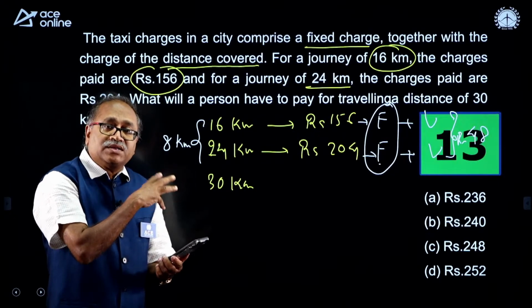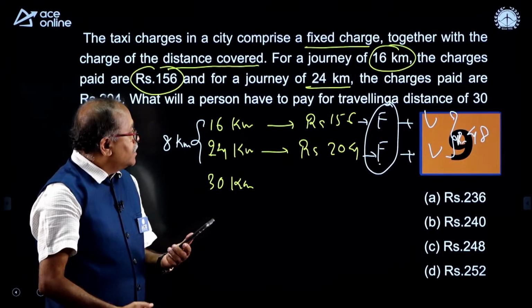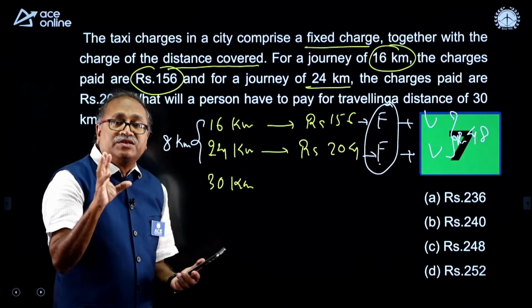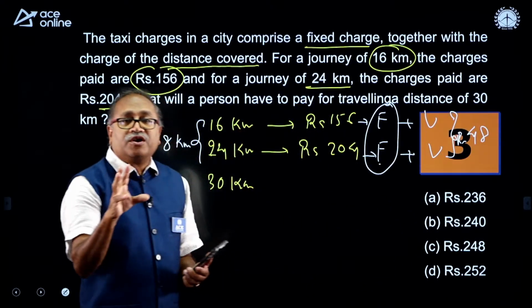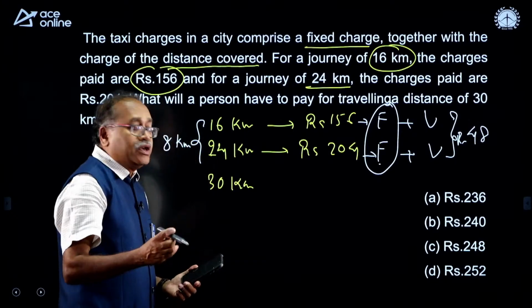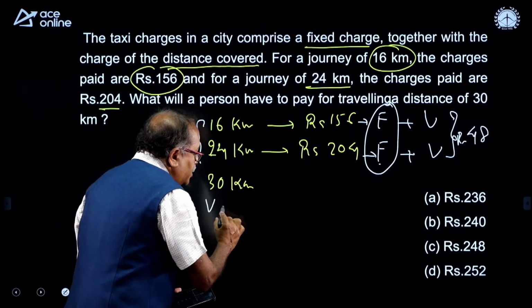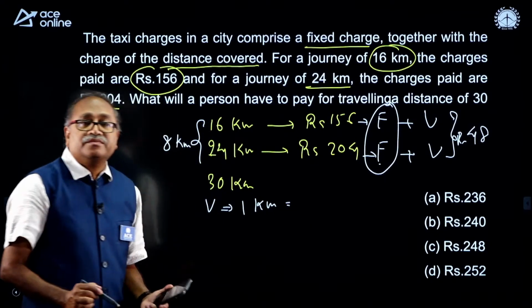Okay, anyhow, what's the answer for this question? You see, because of walking extra 8 kilometer, how much extra rupee? 48 rupee. By using this one, you can verify the variable expenditure for 1 kilometer is how much?